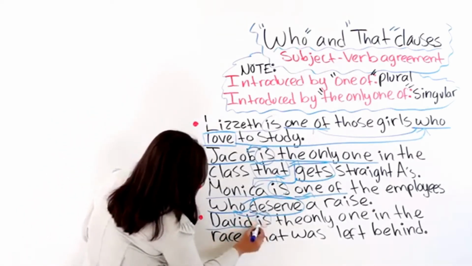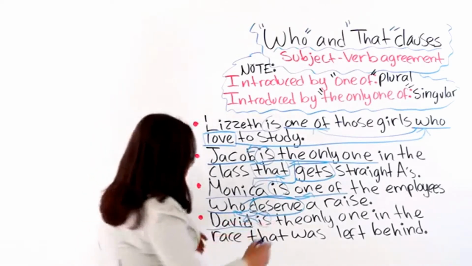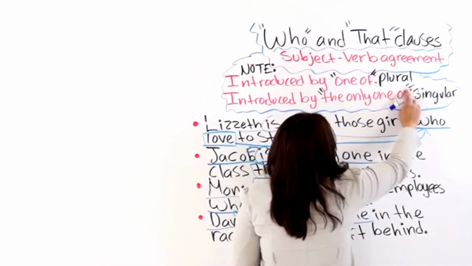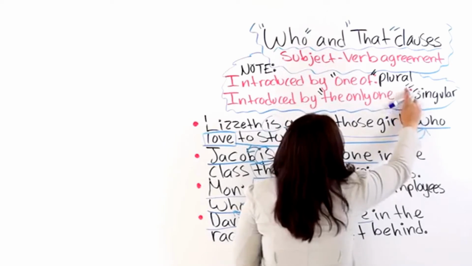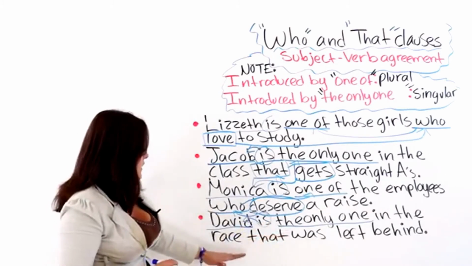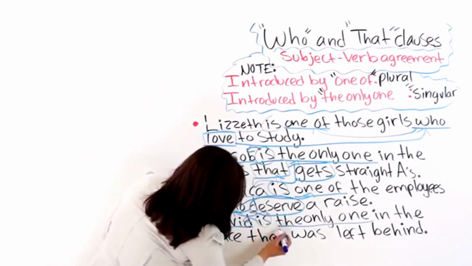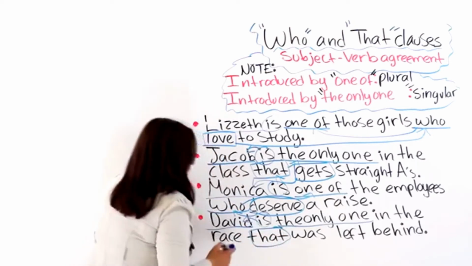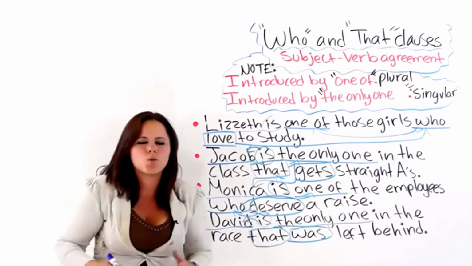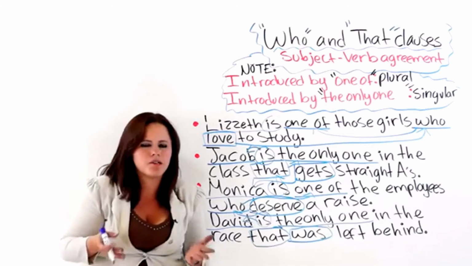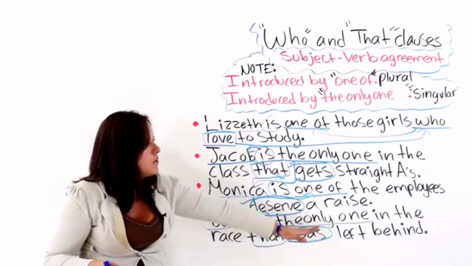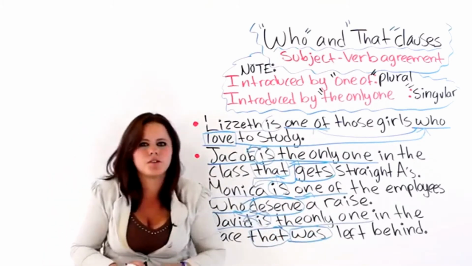We have the verb of this subject, is. The only one. Let me erase of here, because you could have the only one in, the only one of, okay? The only one in the race that was left behind. We have a that clause here. And we have a singular verb in past. We are not using were because we must use a singular verb because was is focusing on that, and that focuses on the only one. And the rule is to use a singular verb.